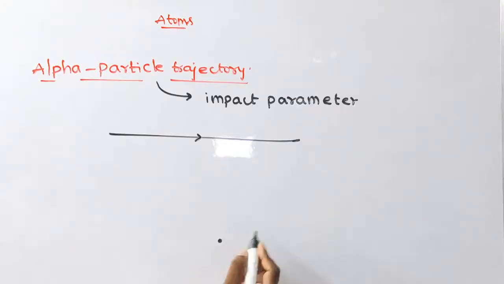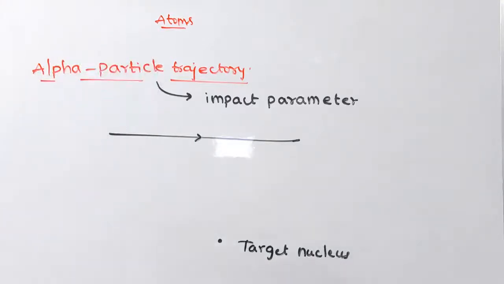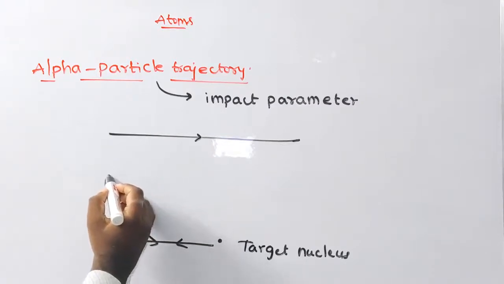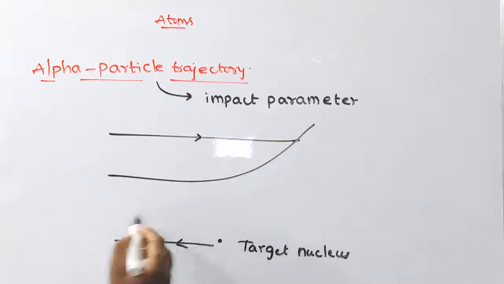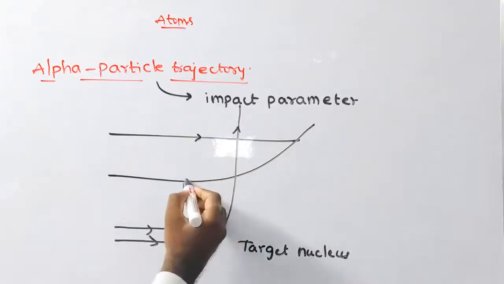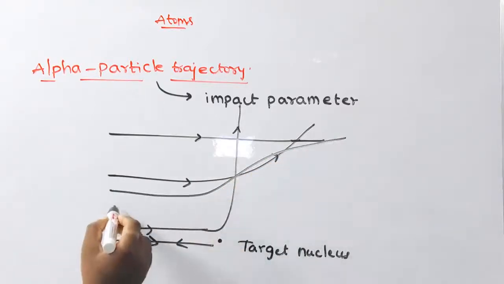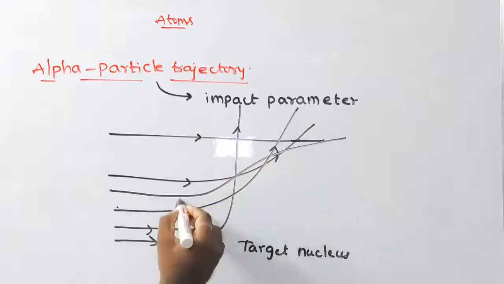This is the target nucleus. Some are undeviated, and some retrace their original path, like in this manner.